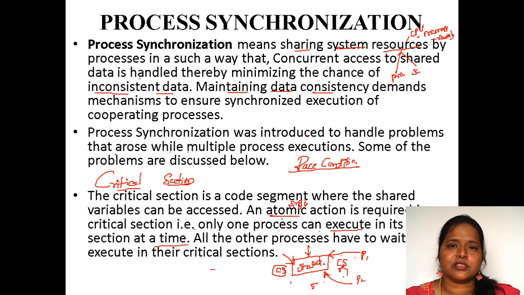The shared variable is used one after another, like an ATM: one person comes, does the task, and leaves. Another person comes, does the task, and leaves. So the ATM is a critical section, and only one by one comes and executes. That is how we achieve process synchronization.